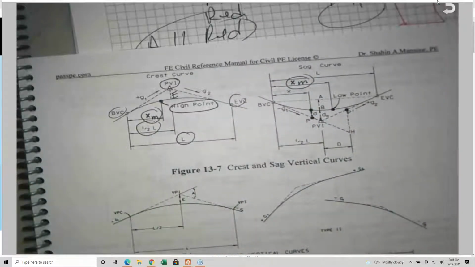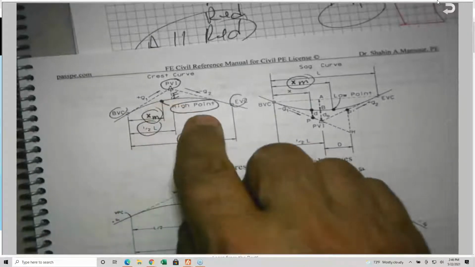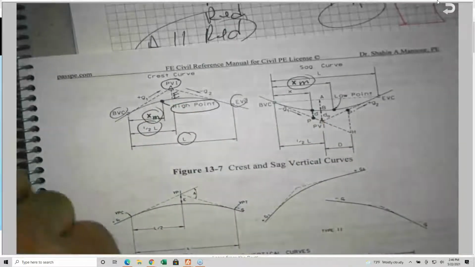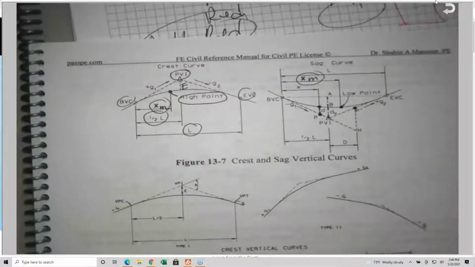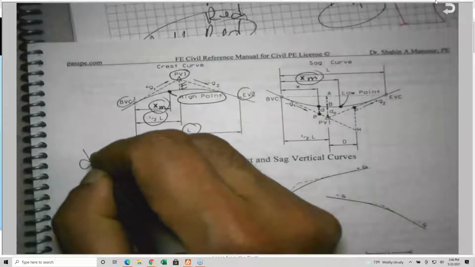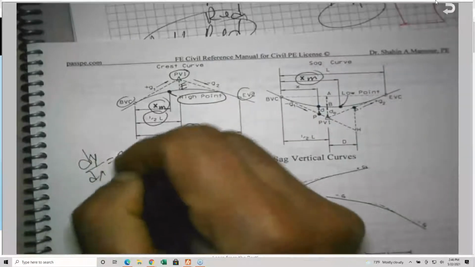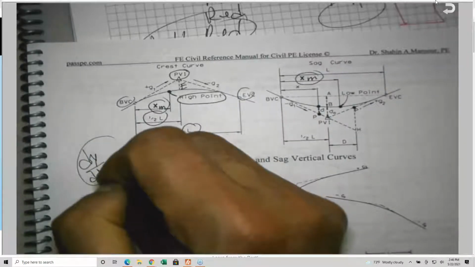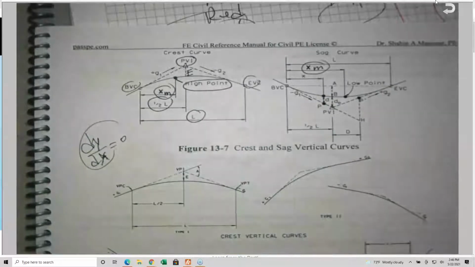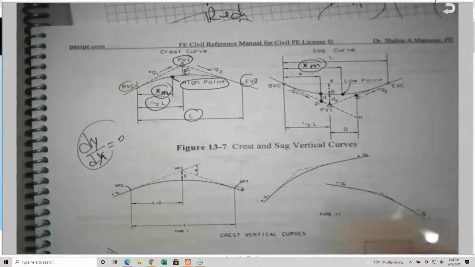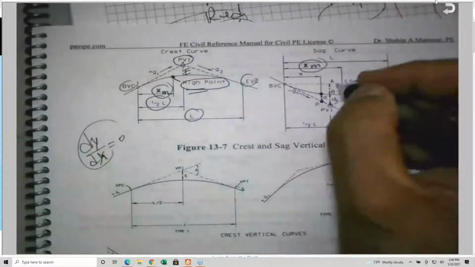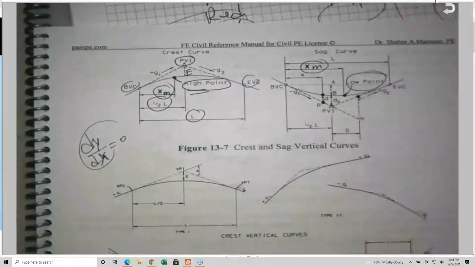This is the distance from the beginning of the curve to the high or low point. We have only one high and one low point for any given curve, because mathematically we take the first derivative dy by dx and equate it to 0, as we remember from calculus.